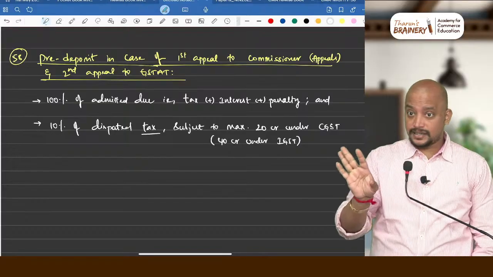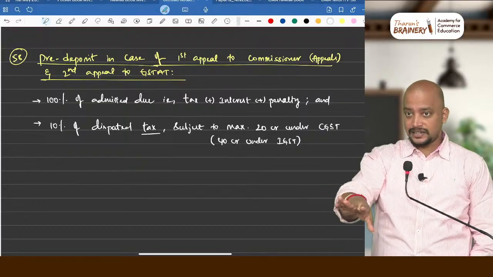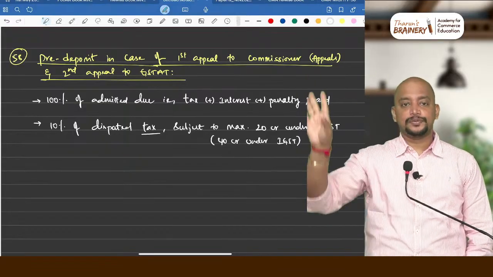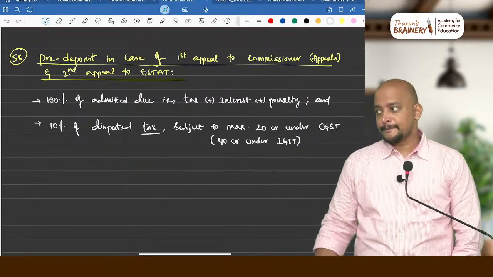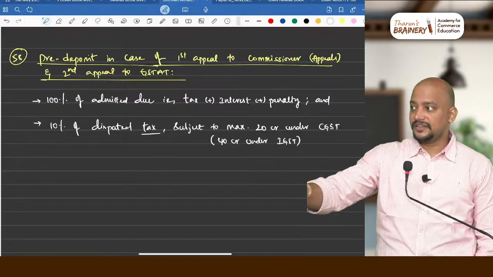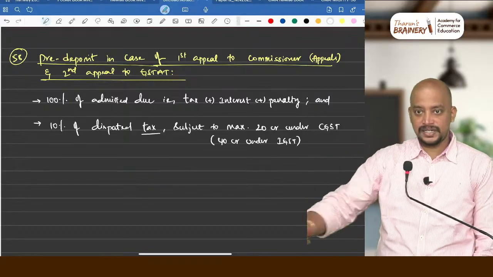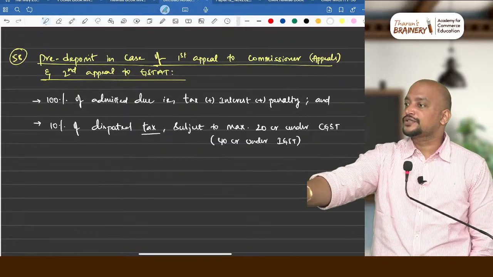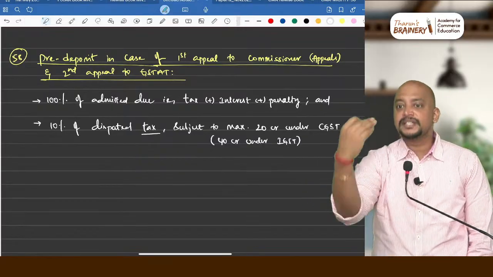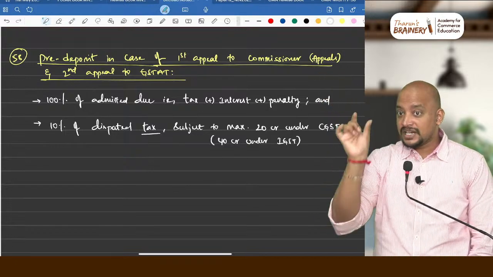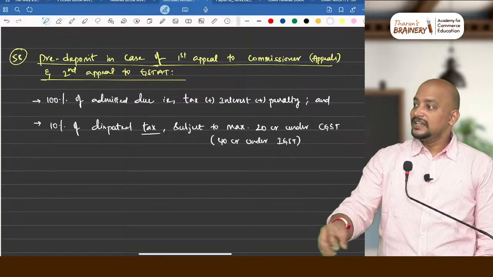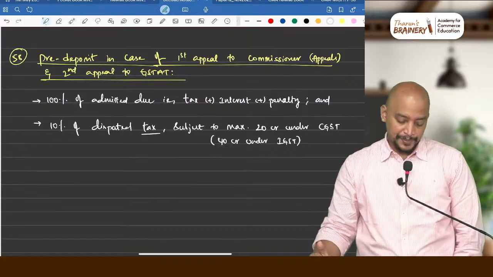SGST they will not ask. They will ask only CGST. If they ask IGST, whatever you do for CGST, multiply by 2. If the question is silent, always CGST. That's what I told. For CMA final exam, they will never ask CGST also. They will just ask the penalty. You do as per CGST only. They will never mention the act. They will mention how much is the penalty payable. You write only CGST provisions.